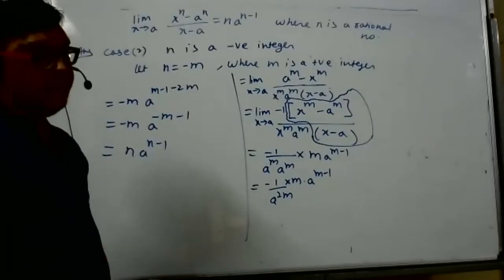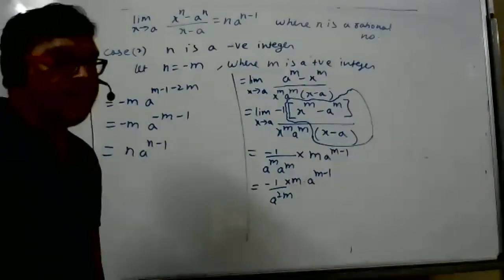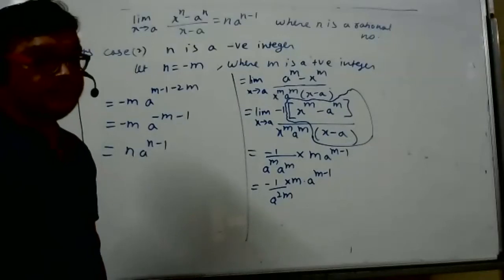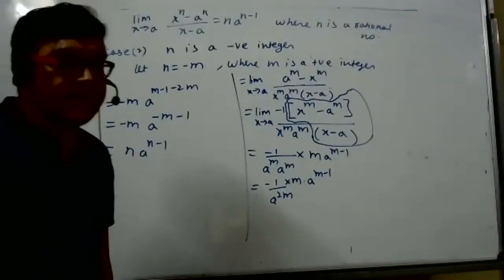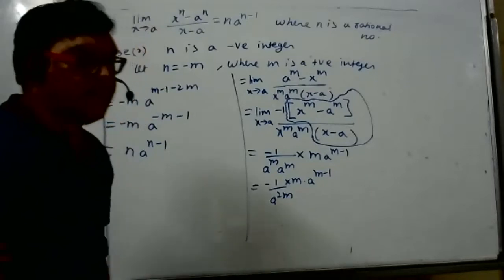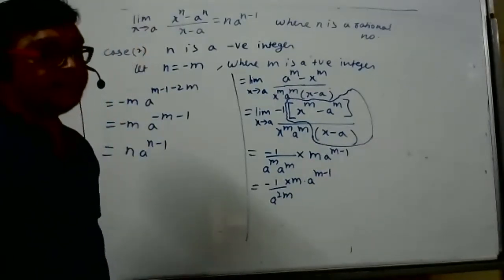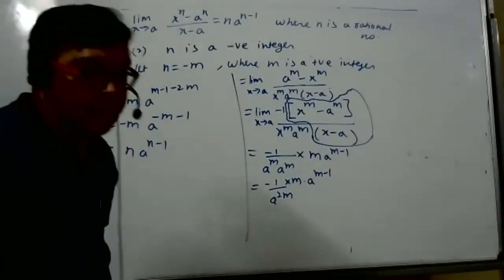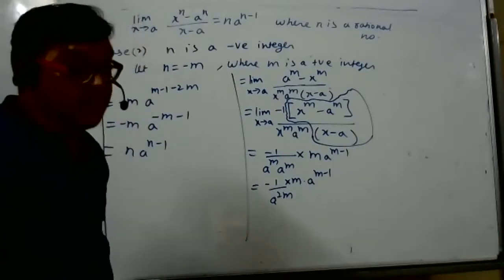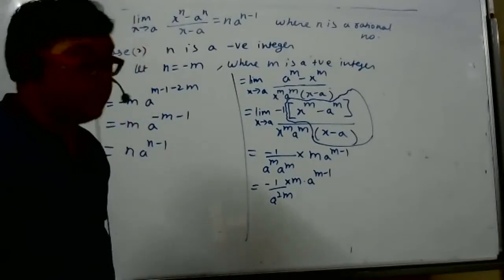Shall I prove or not? Sir, we'll try, then we'll ask. Ananya, shall I prove for a general rational number? So it's fine, I should not prove. I mean, you can. I will prove it now.